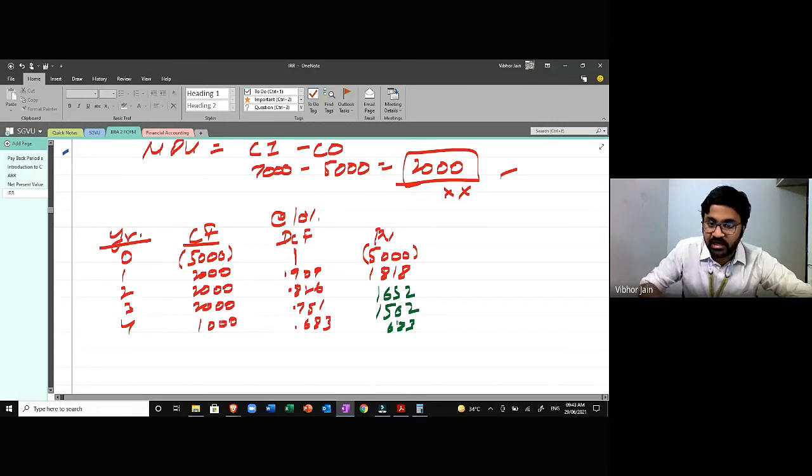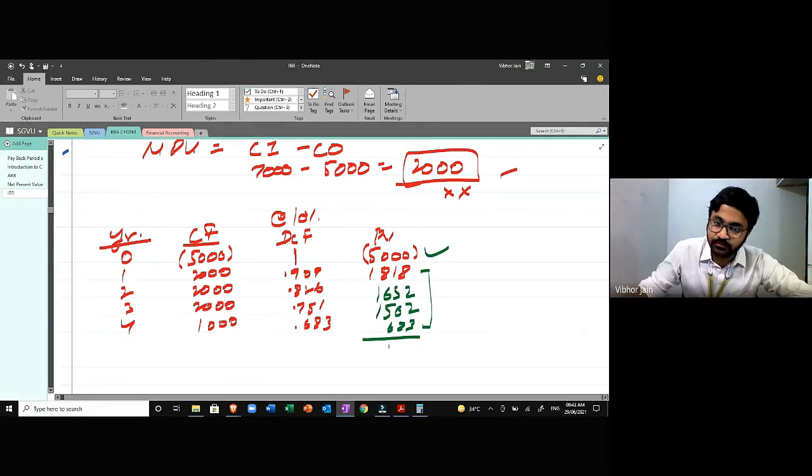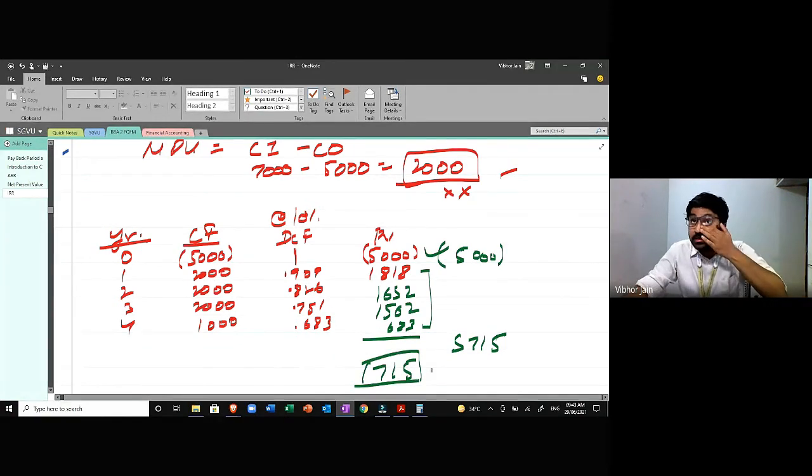Now I'll add all this and subtract this. I'll get the net amount that I'm getting and the amount that I'm investing. So I'll calculate net present value. This would be 1818 plus 1652 plus 1562 plus 683 equals 5715, and this is 5000 negative. So my net present value is 715.